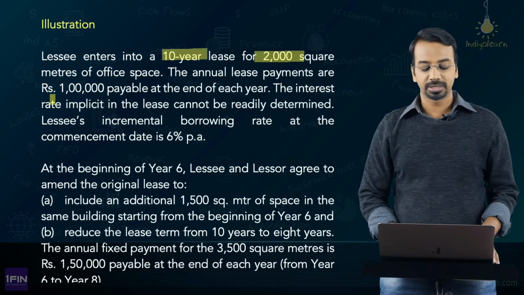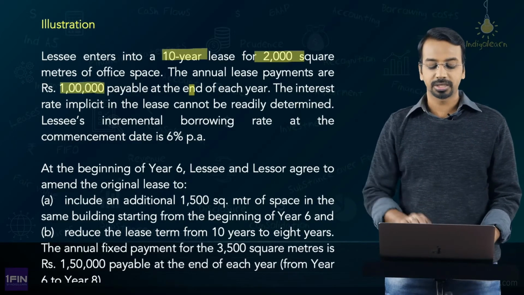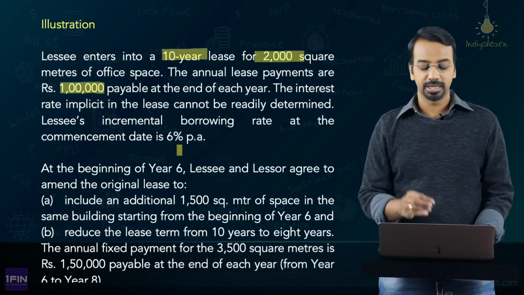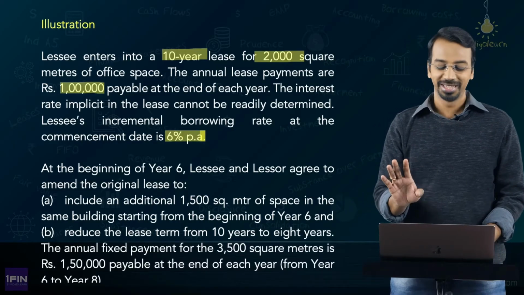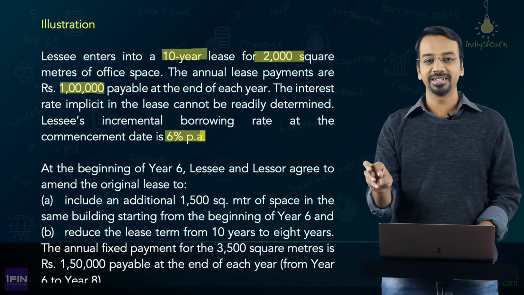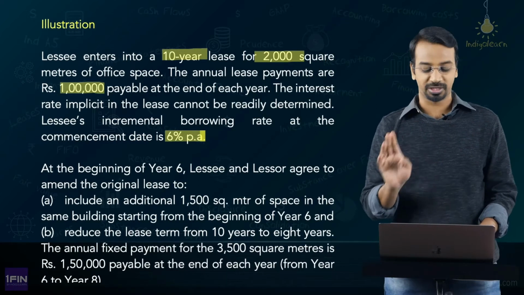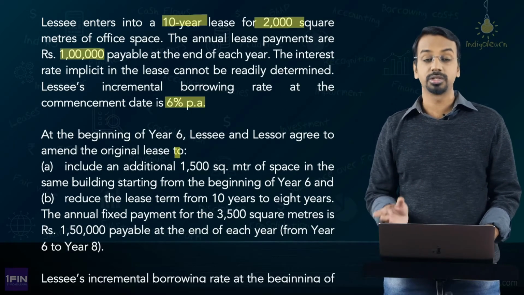Lessee enters into a 10-year lease for 2000 square meters of office space. Annual lease payments are 1 lakh, payable at the end of each year. The interest rate implicit in the lease cannot be determined. Lessee's incremental borrowing rate at the commencement is 6%. By now you should be very clear: even in the exam, if they ask you 6% discount rate for 10 years, annuity factor will be 7.46.